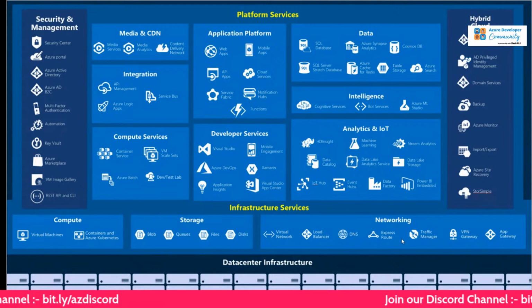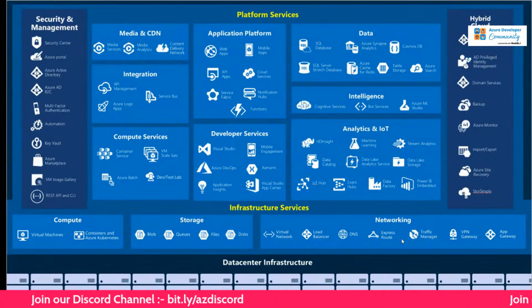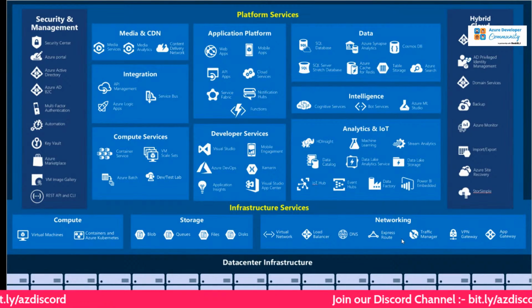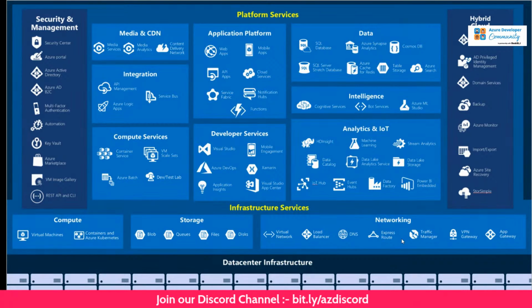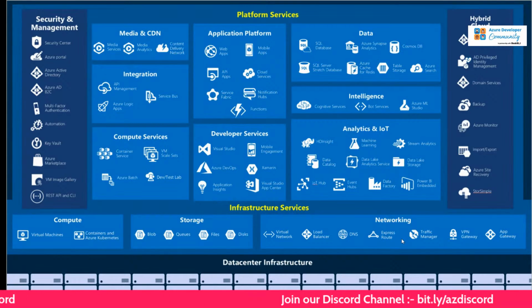And then application platform, there are mobile apps. You can host your web applications, and there is Functions App, which is actually a serverless application which you can use. And then there is Service Fabric, and a lot of other application platforms. And then when it comes to compute services, this is what we initially defined cloud computing as. So what are the compute resources that are available? There are VM scale sets, virtual machines, and stuff.